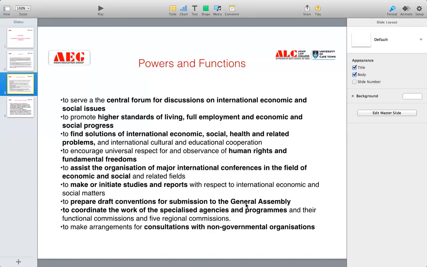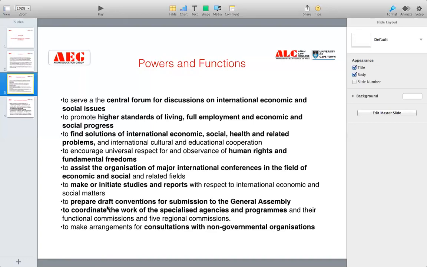For example, if I talk about the convention related to the law of the sea, or the refugee convention, these are conventions in which there are a lot of member states. For the refugee convention, people from the member states will come together and find solutions to the refugee problem. So a convention deals with a specific issue. So what is the work of the ECOSOC? It will prepare a draft convention.